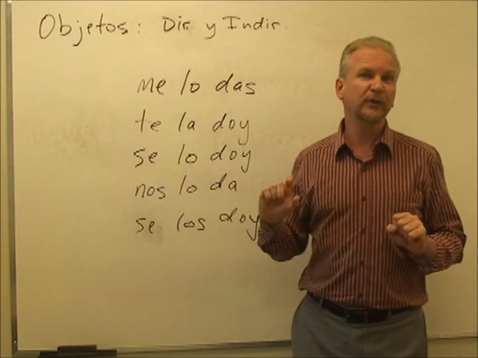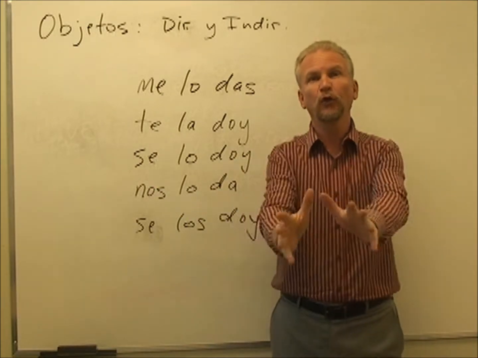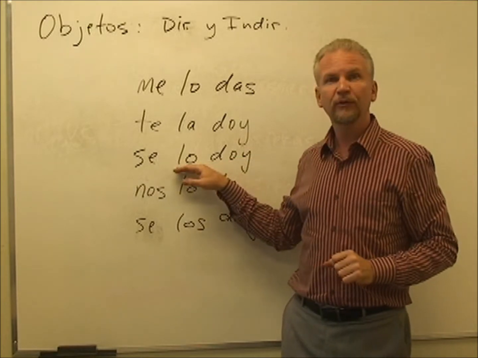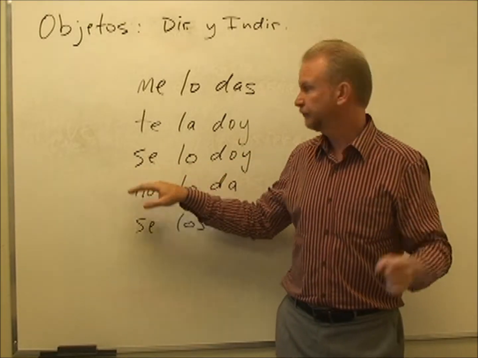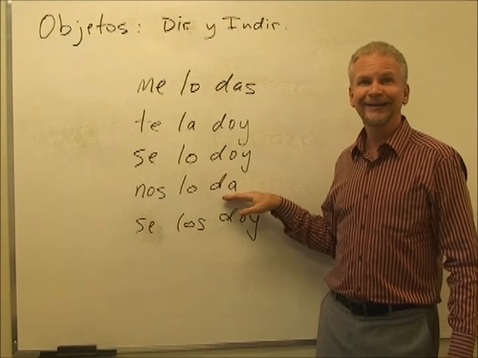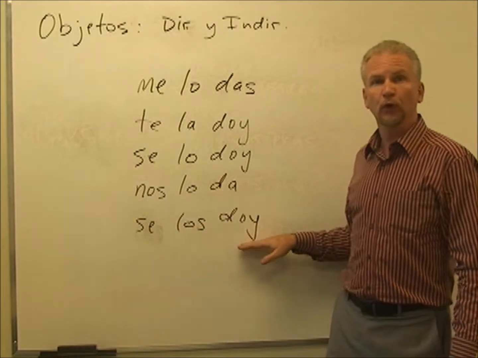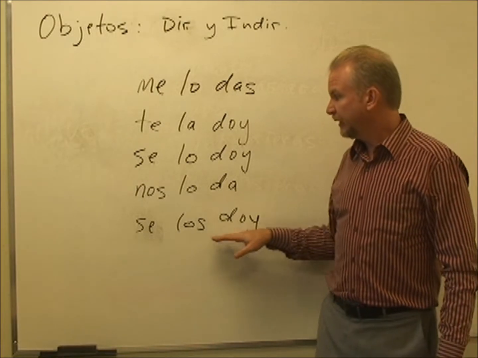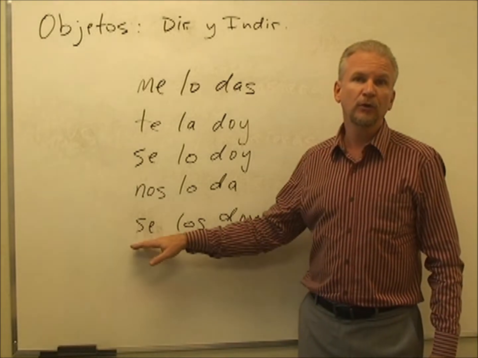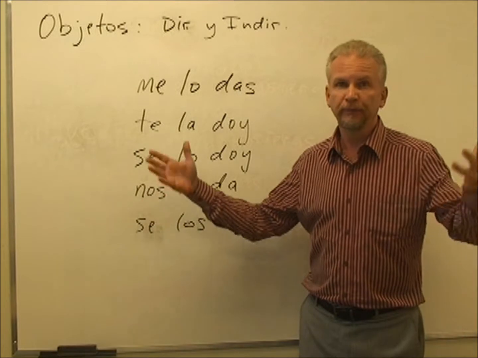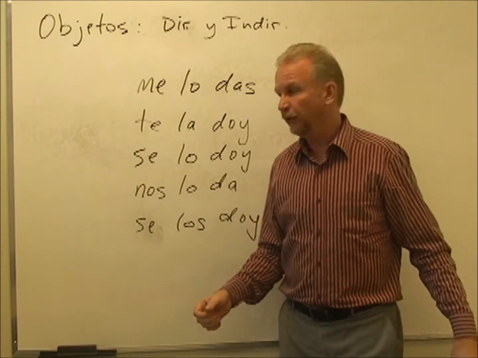So they take the first one and they change it to se. Se lo doy. I give it to him or her. Nos lo da. Right? He gives it to us. Se los doy. Again, I give them to you or him or her.